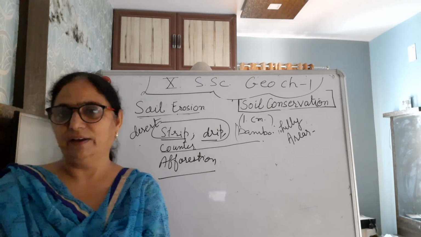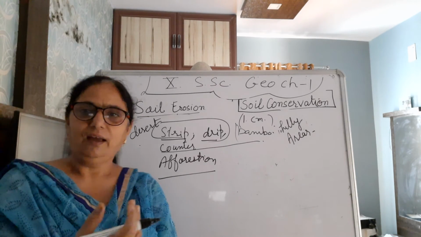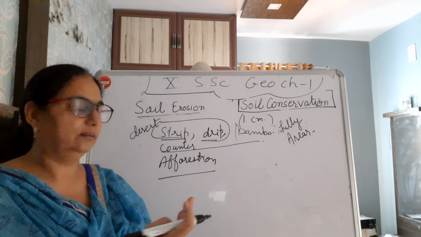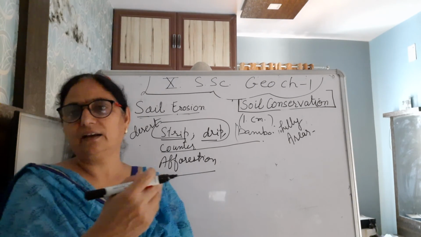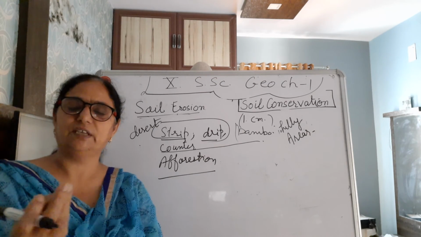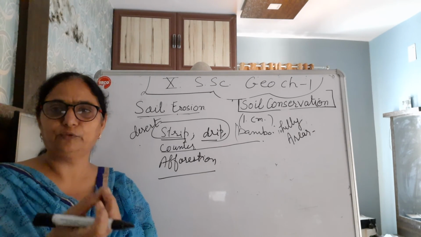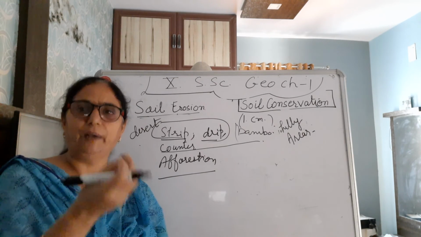It should be everywhere. Like we celebrate plantation day, no? Plantation day, and that one mostly Van Mahotsav is there, and we usually celebrate in our school also. We say that whenever there is birthday of your friend, you should just gift him a plant.